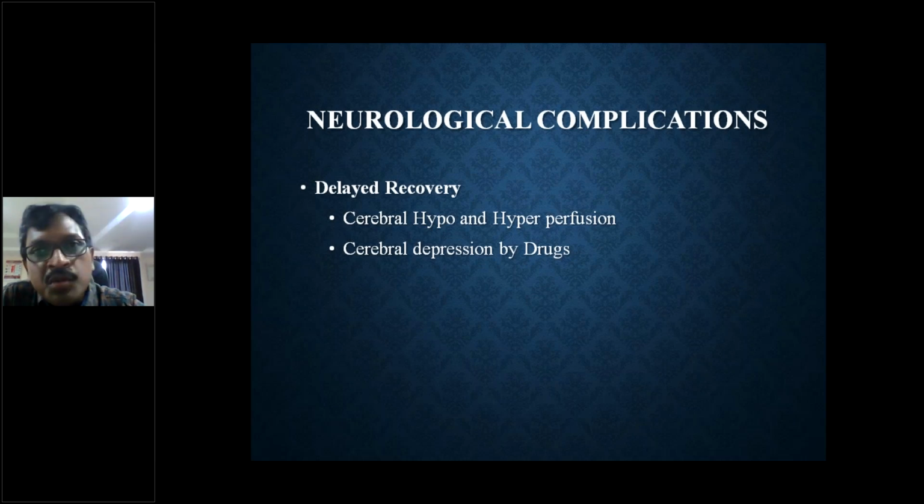There is damage to his brain parenchyma and the vital centers of the brain, whether irreversible or reversible to some extent. So he will need post-operative mechanical ventilator support for quite a period of time. This is basically because of cerebral hypo and hyperperfusion, and our anesthetic drugs can also cause cerebral depression, which causes the person to go into delayed recovery, and the emergence and recovery process has to be taken slowly.